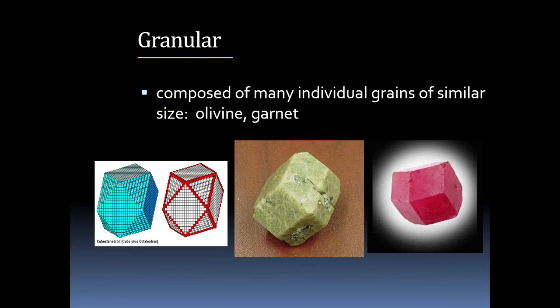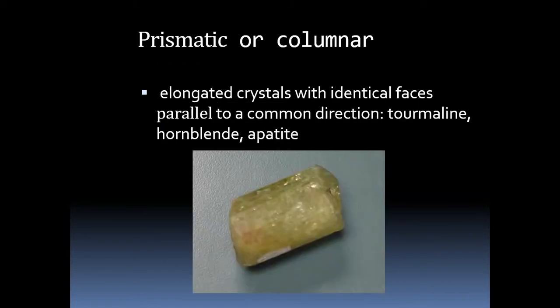Next one is granular, composed of many individual grains of similar size. Here you can see the mineral garnet, which, if you look carefully, microscopically, has grains arranged here that are of equal size. Example, olivine and garnet. You can see the small grains are of equal, similar size.